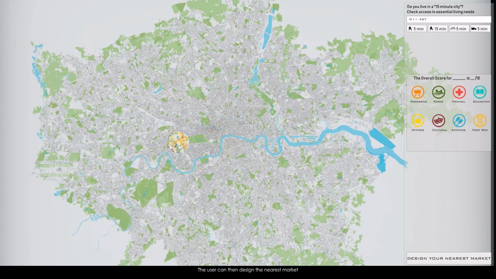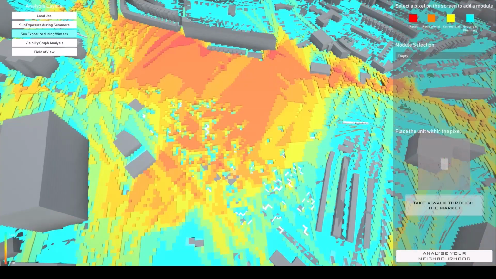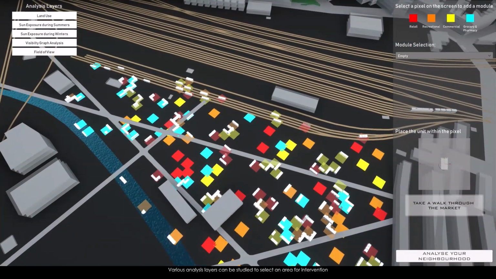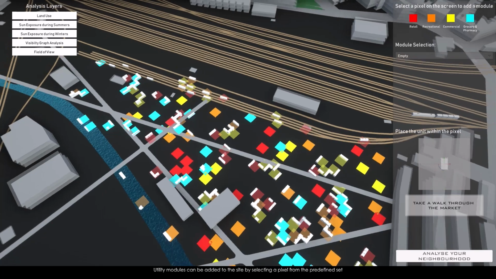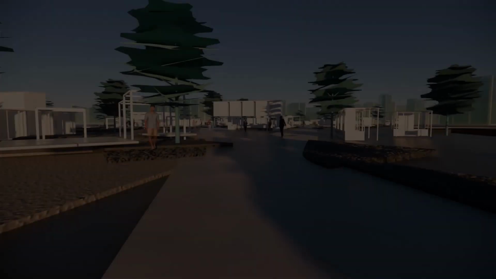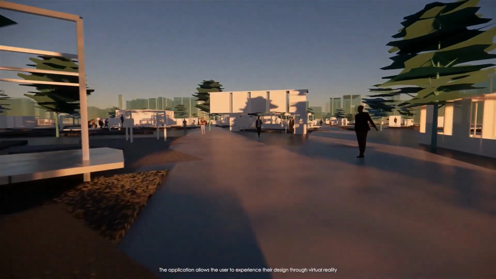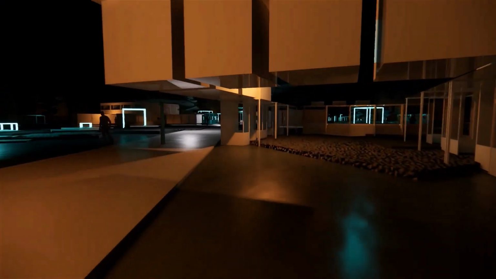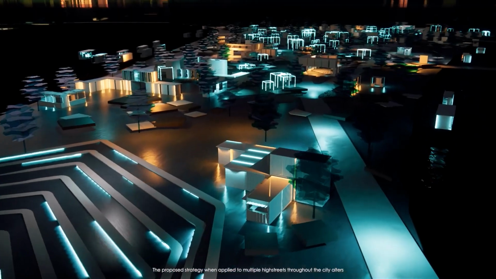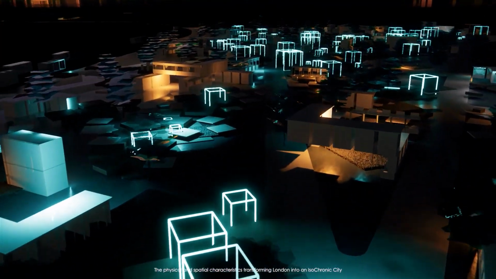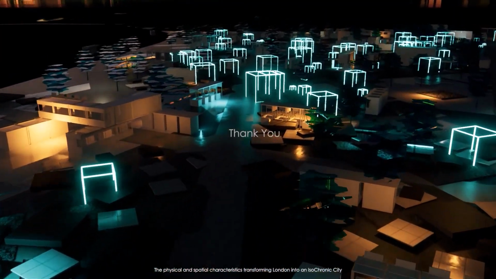The user can then design the nearest market. Various analysis layers can be studied to select an area for intervention. Utility modules can be added to the site by selecting a pixel from the predefined set. The application allows the user to experience their design through virtual reality. The proposed strategy, when applied to multiple high streets throughout the city, alters the physical and spatial characteristics, transforming London into an isochronic city.